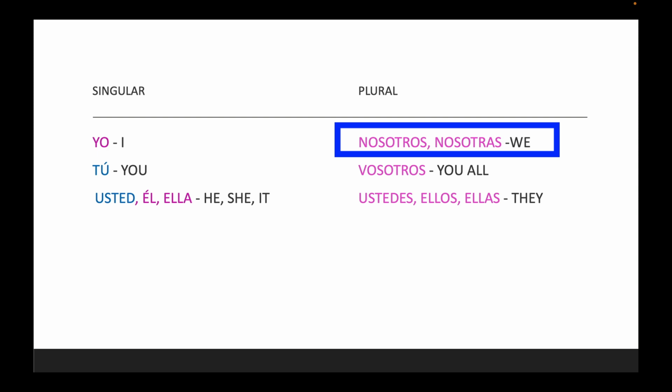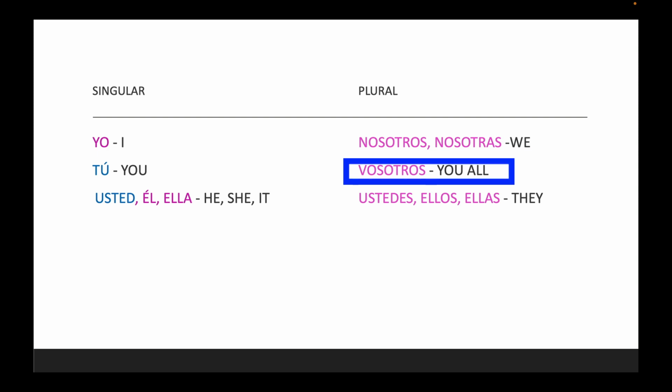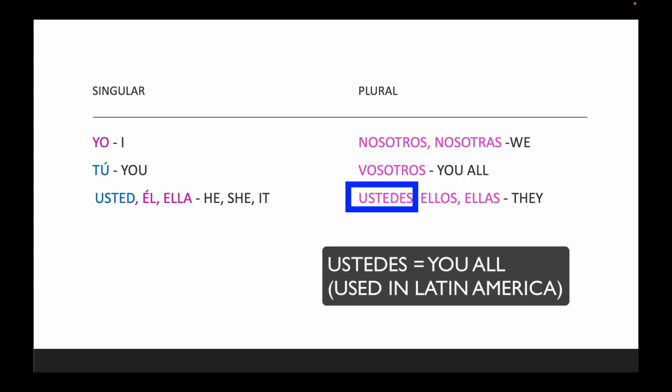That's a mix. In that case, you would use nosotros. That includes feminine and masculine. Vosotros, like I said, this one is used in Spain. So I'll jump into the next one, which is the one that we will use in our class. Is ustedes, means you all, and it's used everywhere else except in Spain.